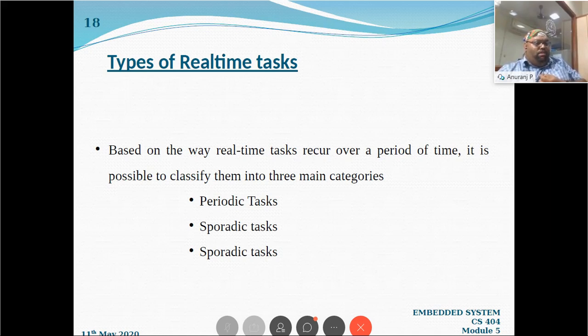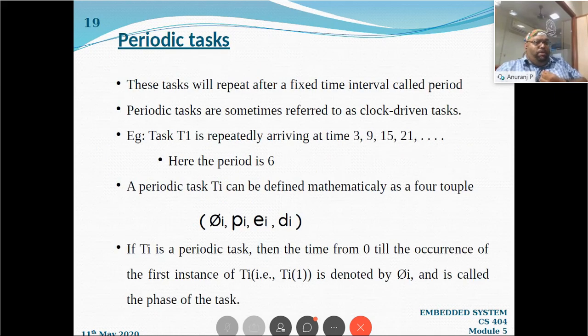Based on the time of arrival, the occurring time of the task, we can classify real-time tasks into 3: periodic, sporadic, and aperiodic.